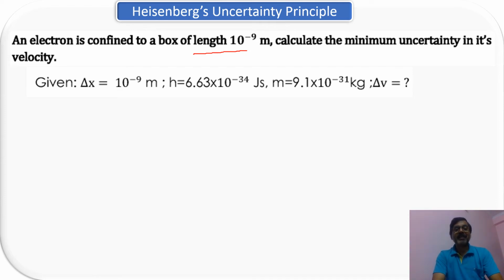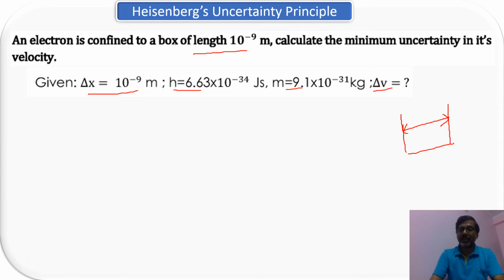What it says is the electron is confined in a box. So let us suppose this is your box. The electron is going to be confined in this box, so naturally it will have to stay within it. So the uncertainty in its position will be the width of the box. That width is given as 10 to the power minus 9 meter. Planck's constant you know, right? Mass of the electron you know, and then we need the uncertainty in the velocity.